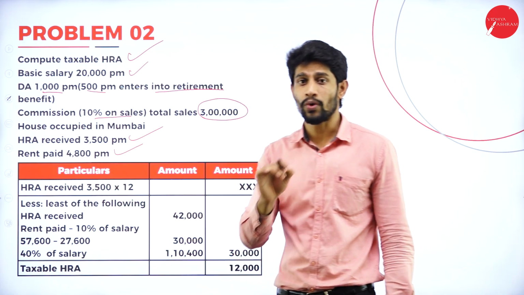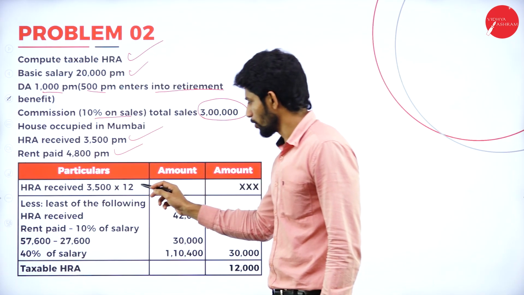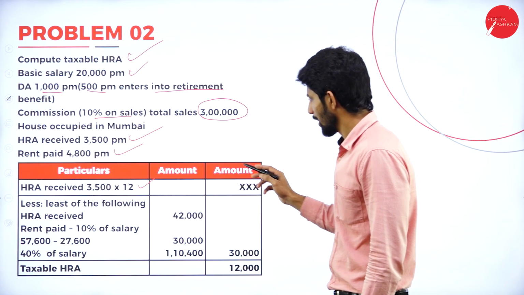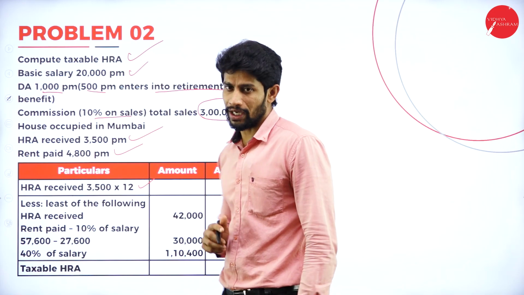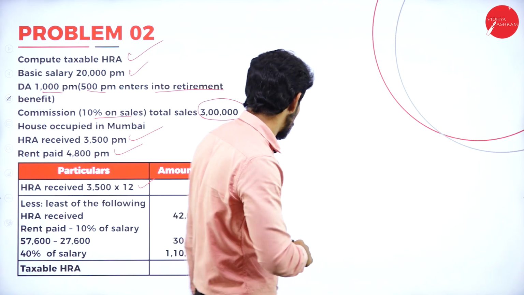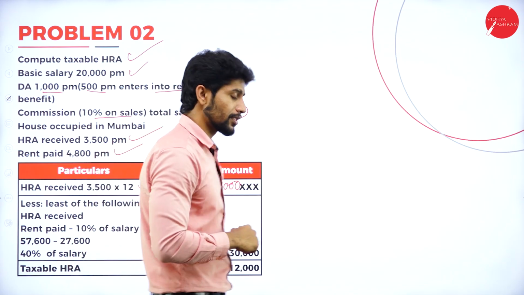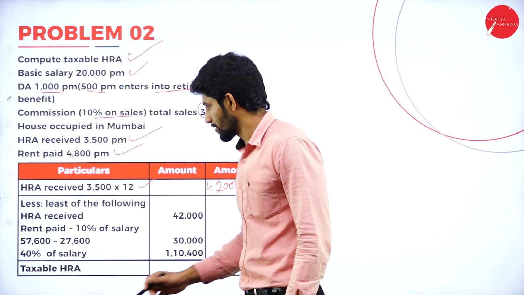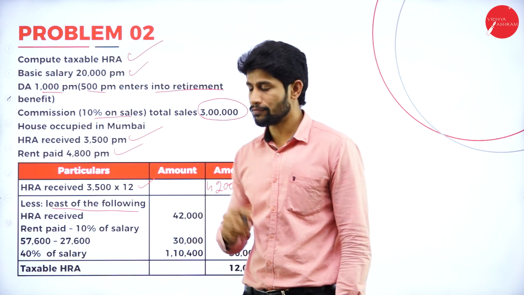What is the HRA received? 3,500, right? 3,500 into 12 months. So how much will you get? You will get the value of rupees 42,000. So 42,000 is the HRA received. Next, less: least of the following.